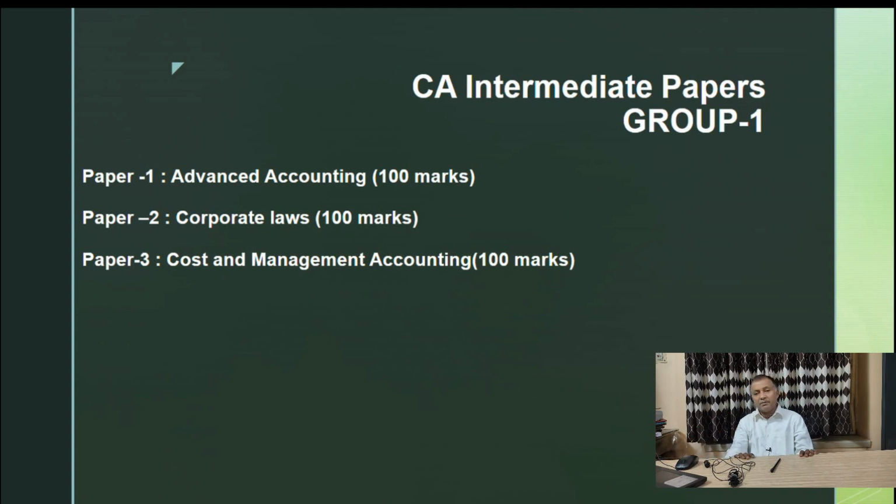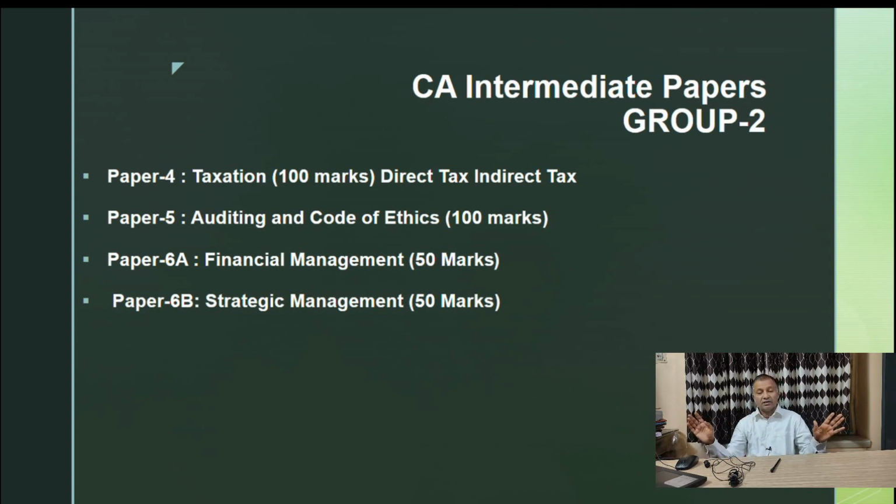Then in CA intermediate, in group 1, 3 papers are there. Advanced accounting 100 marks, corporate law 100, cost and management accounting 100. This advanced accounting is 100 marks. Earlier, there were 2 accounting papers. Now in advanced accounting you will see all the 2 papers will be there, and a part of the accounting paper will be transferred to CA foundation. So advanced accounting has been made a huge syllabus.